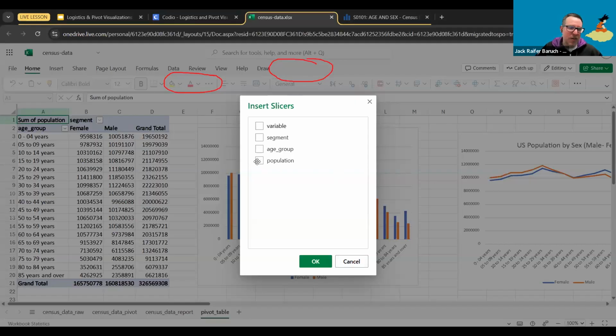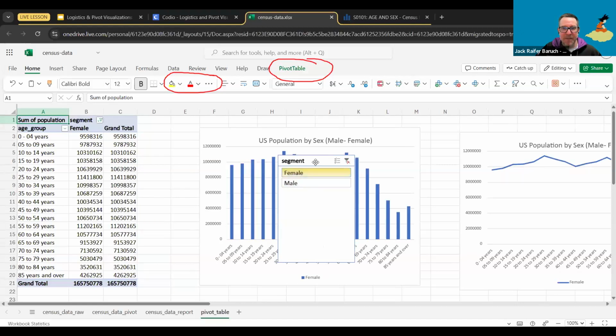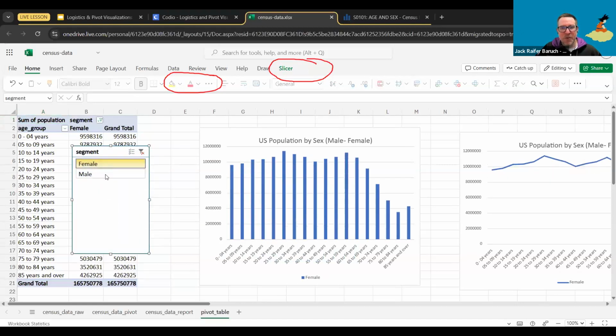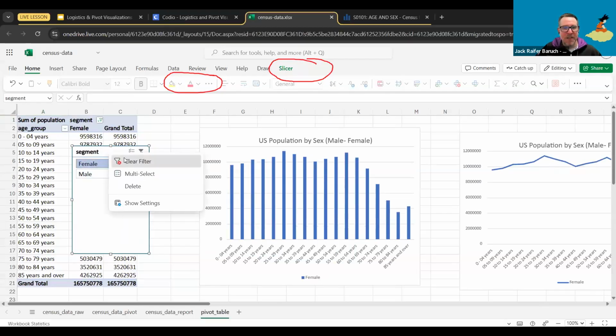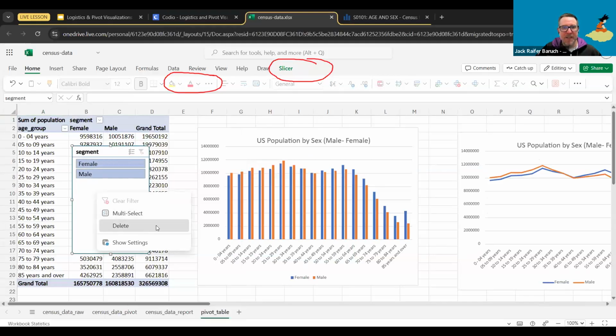So it could be the population, but that wouldn't be useful. Segment, that could be half useful. Like for example, if I do a segment one, that's interesting. Again, I can just pick female, male, and female. So that would just let me sort of filter out. But you know, this one's not that interesting. But still, in this case, I'm going to just clear it. And oops, I'm going to delete it.